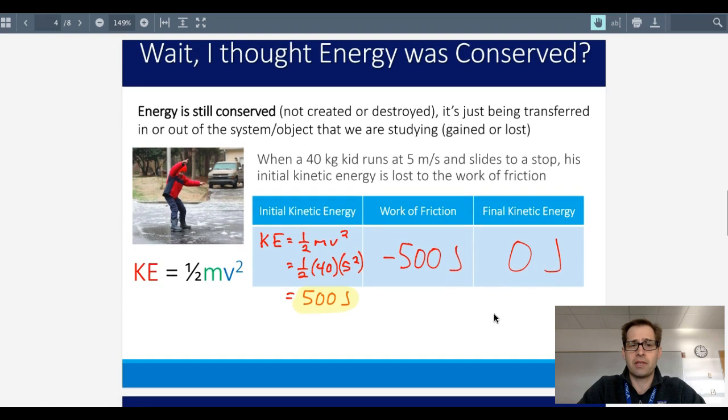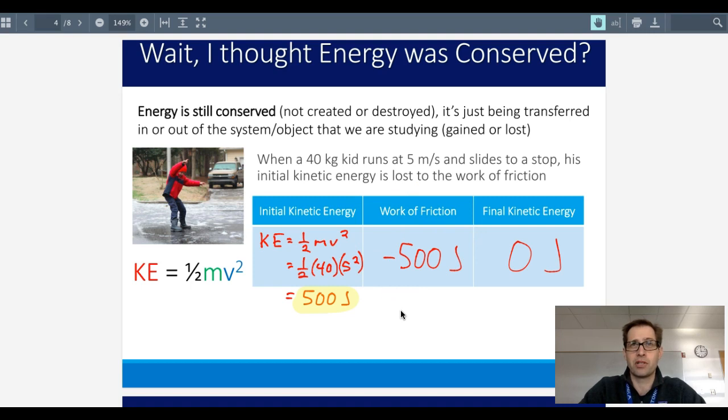And energy can be conserved even if there is friction. It just will change into other forms that we're not measuring. So for example, it won't show up as potential or kinetic. If this student is sliding across this icy patch at 5 meters per second and slides to a stop, we know they have an initial kinetic energy and at the end their final kinetic energy is 0. We want to know how much work is being done to cause that child to come to a stop. That's equal to the work that friction is doing.